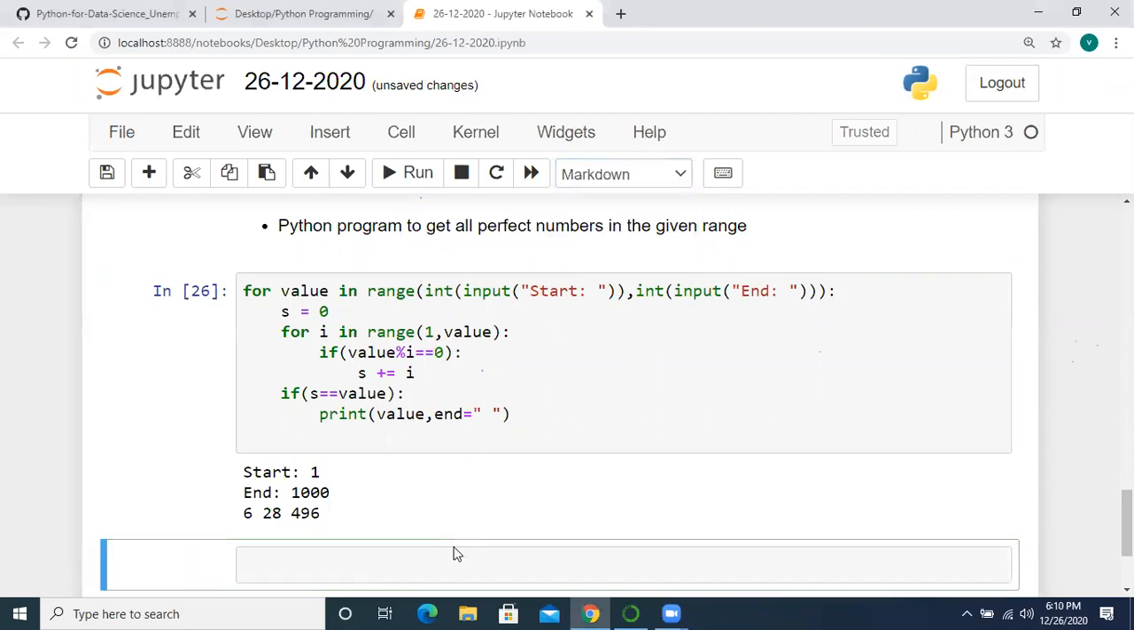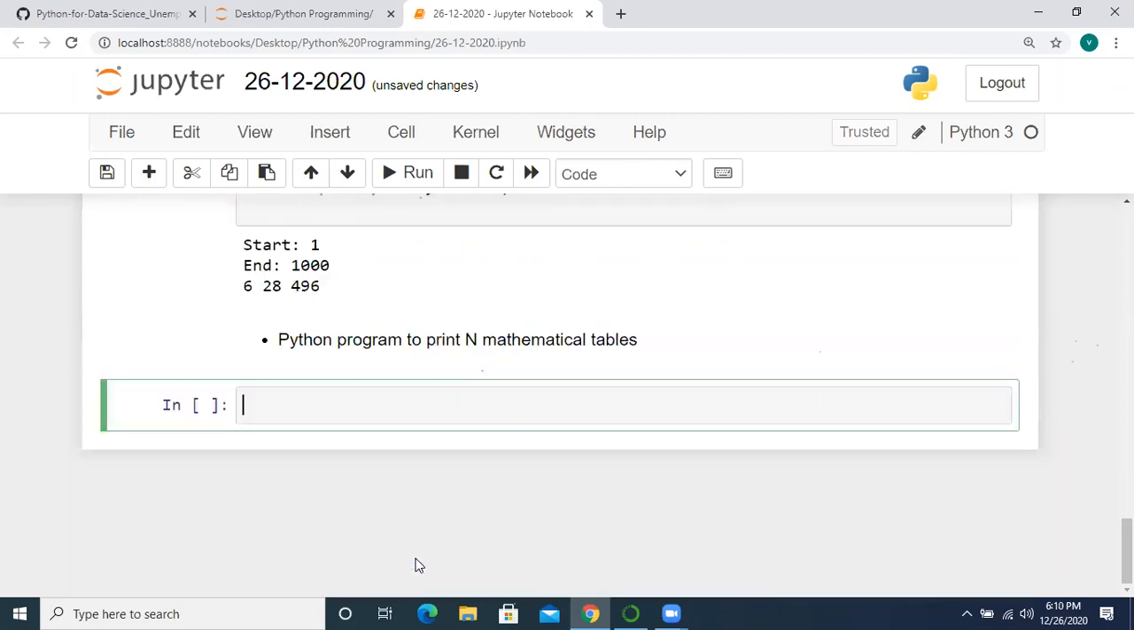The next task is a Python program to print n mathematical tables. Suppose if the n value is 2, you have to print one table and two tables. If the n value is 3, you have to print one table, two tables and three tables. Between every table, you must get a line gap. After completion of one table, you should get a one line gap, and continuing, you should get the second table.